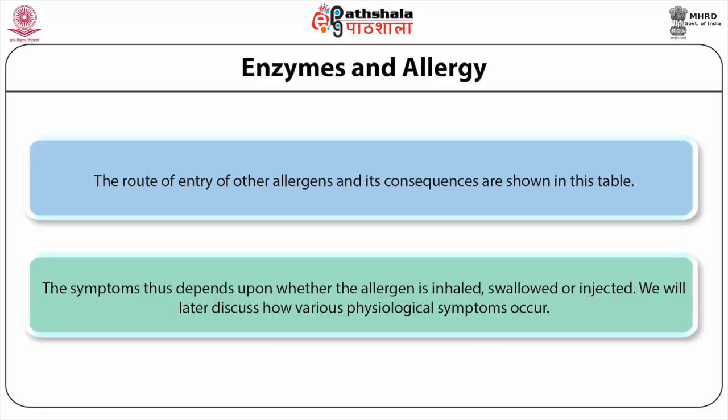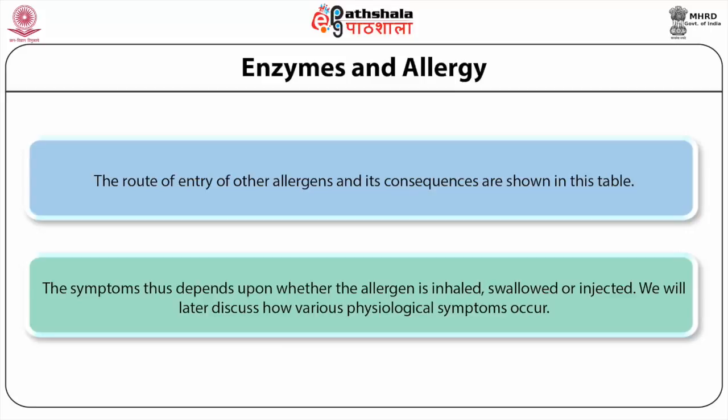Food allergy, in fact, is more common than one would imagine. Tree nuts, particularly peanuts, shellfish, even milk, eggs and fish are known to act as allergens.